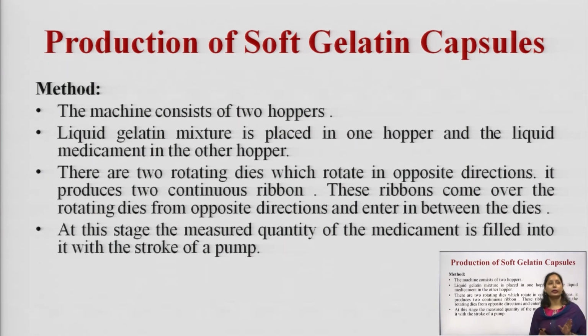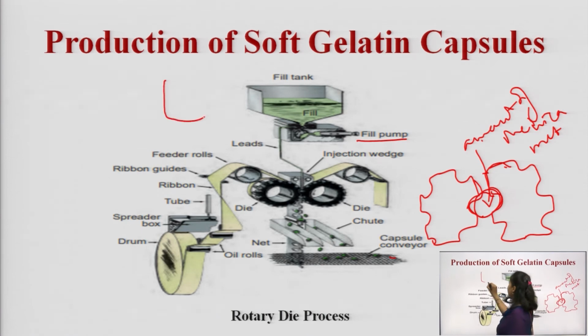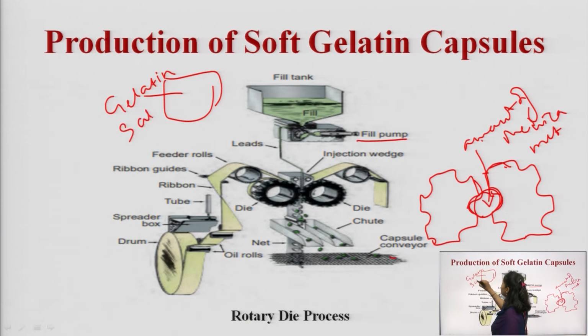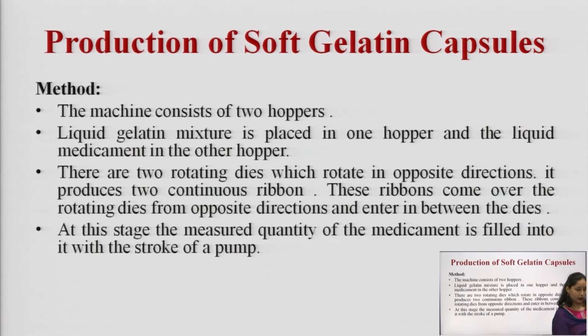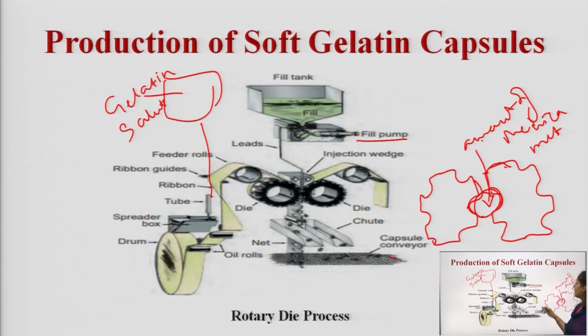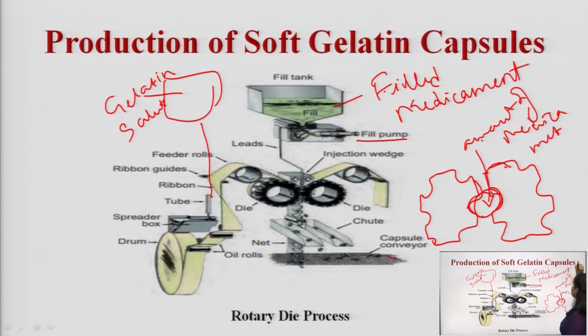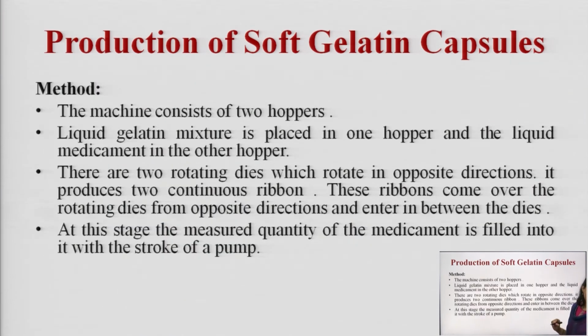The machine consists of two hoppers. So, as we look into the previous figure, here one hopper is also there, which contains the gelatin solution and it is attached with the spreader. The one is containing the gelatin solution and the other is containing the fill medicament. The liquid gelatin mixture is placed in one hopper and the liquid medicament in the other hopper.